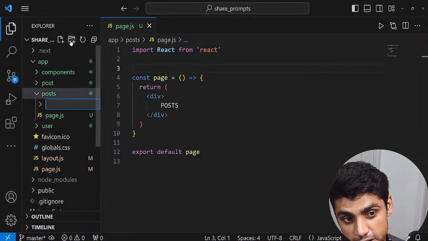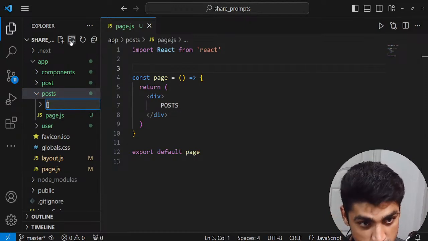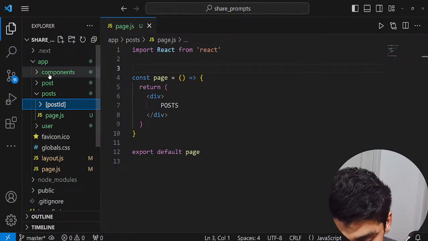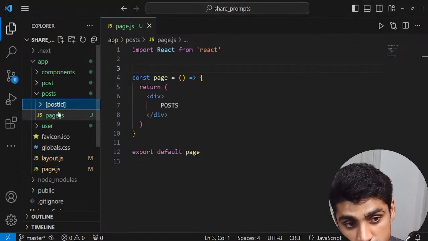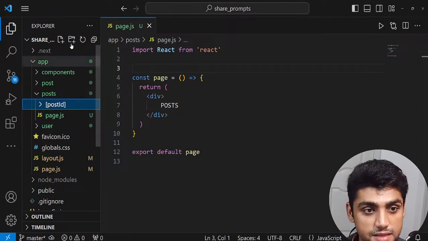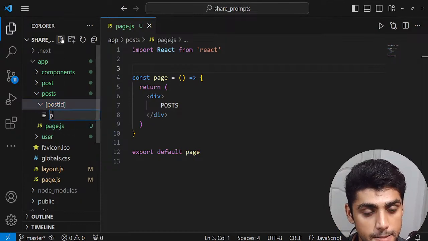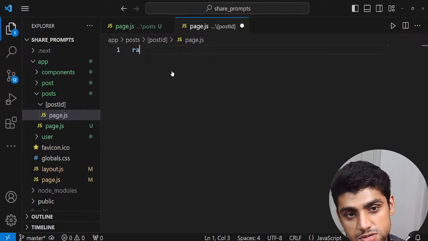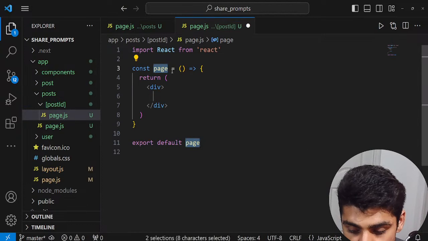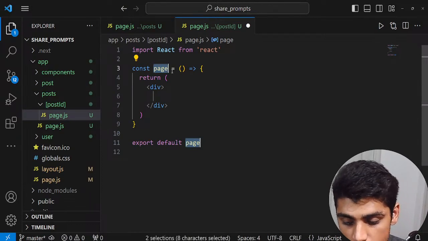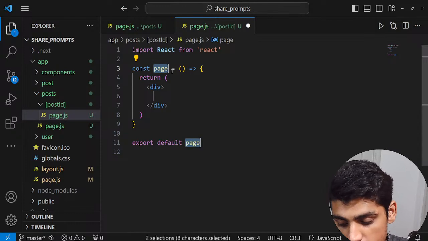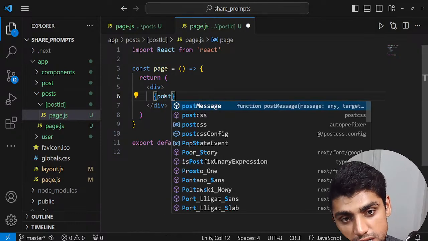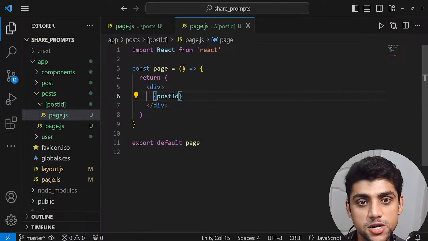Now we're going to create a new folder here, and we're going to call this with square brackets, and we're going to type in postId like this. Okay, postId with the square brackets. This is going to allow us to do dynamic ID. And inside of this, we're going to add in page.js. Okay. And over here, I'm going to use rafce. And essentially, we're going to add in a div here. And over here, I'm just going to type in the post ID like this. And this is our dynamic route.